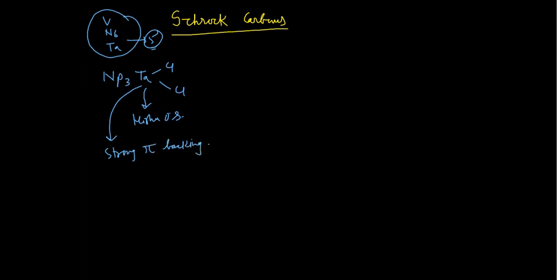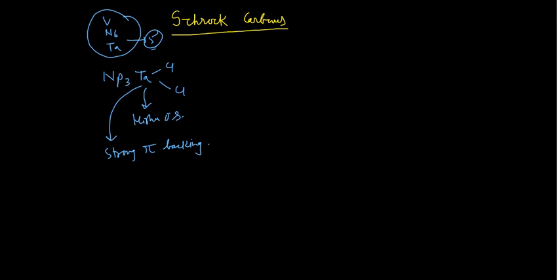Okay, while in the case of the Fischer carbene, the metal is in a low oxidation state, so electrons are already there. So in the Fischer carbene, the metal cannot accept electrons from the ligand. So there is a very weak pi back bonding in the Fischer carbene. This is a point I missed in my last lecture, so you will remember this particular point also.